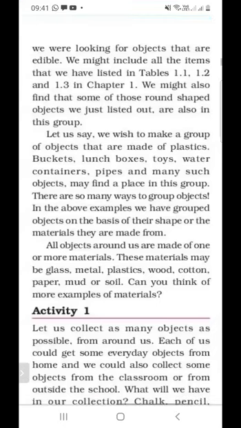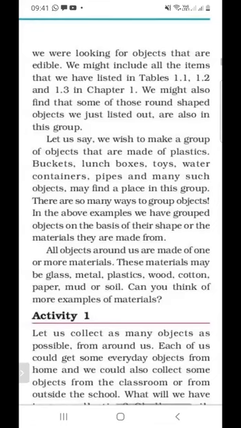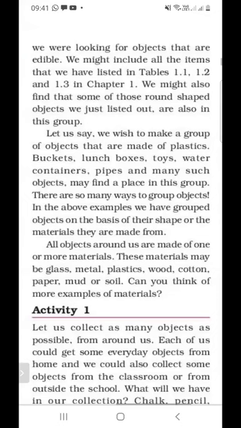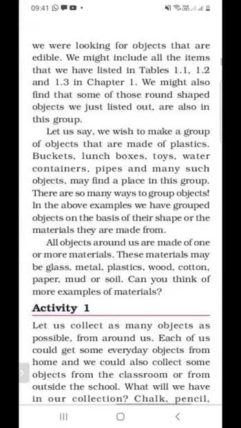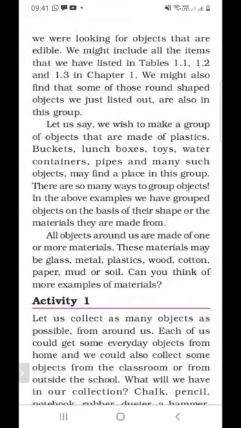So the objects around us are made up of one or two materials, and these materials can be glass, metal, plastic, wood, cotton, paper, and mud or soil.